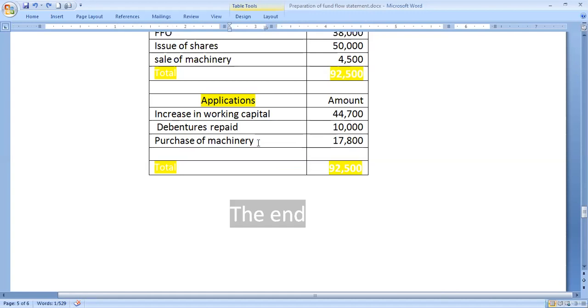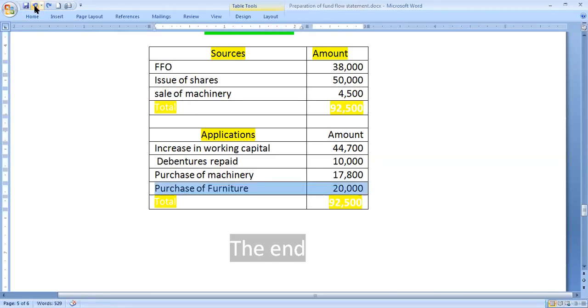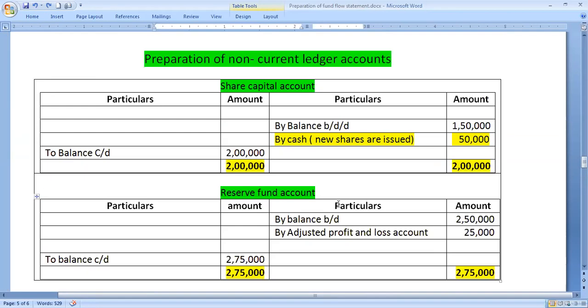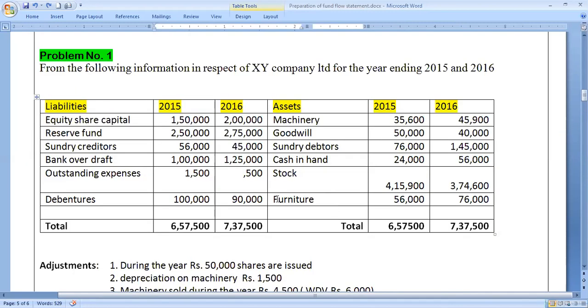By this we have drawn all the items from the various ledger accounts we have prepared. Then we can see whether the total comes out or not. One more item, purchase of furniture. We have also not opened the ledger account for that. Furniture was earlier 56,000 and then 76,000 rupees, so 20,000 rupees of furniture was purchased.